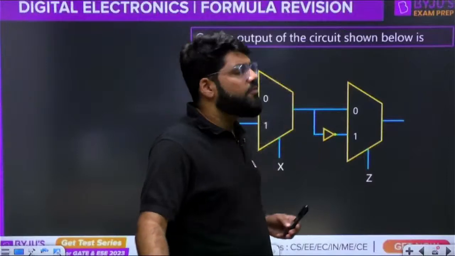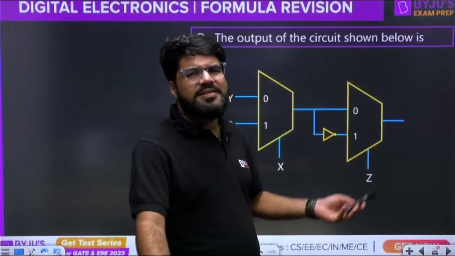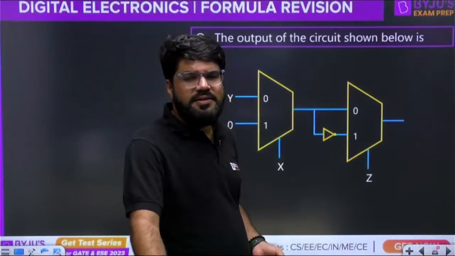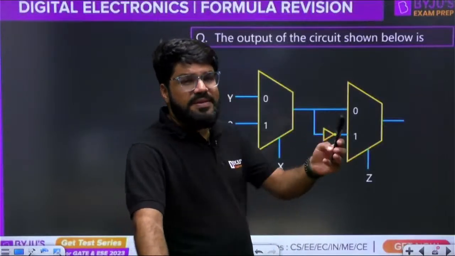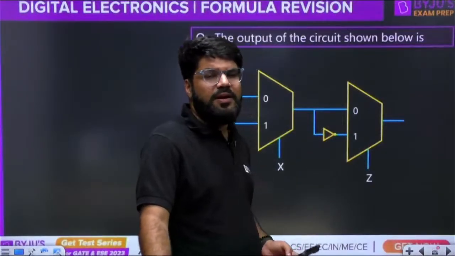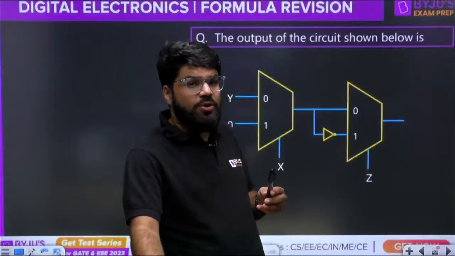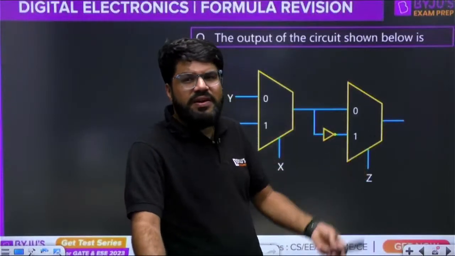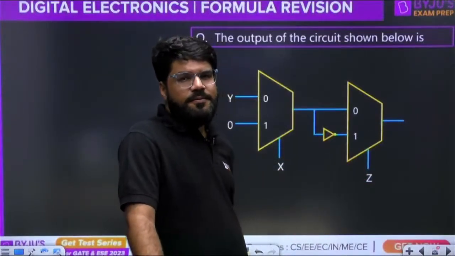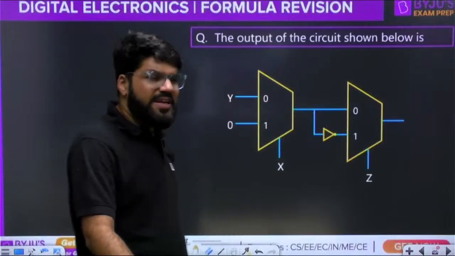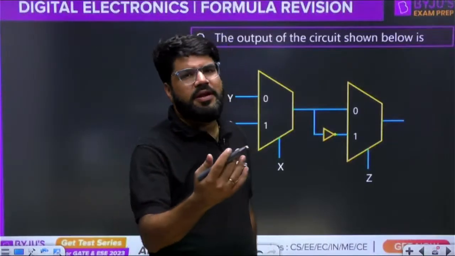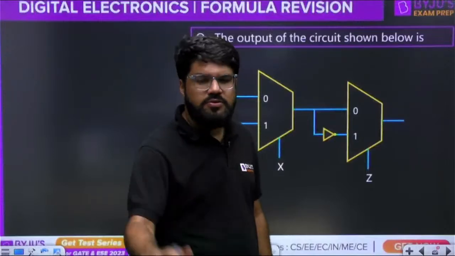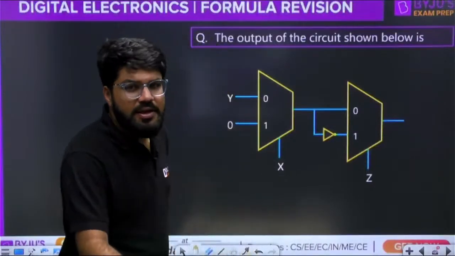So what is the next type of question from the mux? Some mux circuit is given. A and B, A being the MSB. In whichever sequence they have written, how do you normally write down a number from MSB to LSB? They have told select lines is AB, so of course I will treat A as the MSB. They can specify otherwise, but if they have not specified, we treat it accordingly.